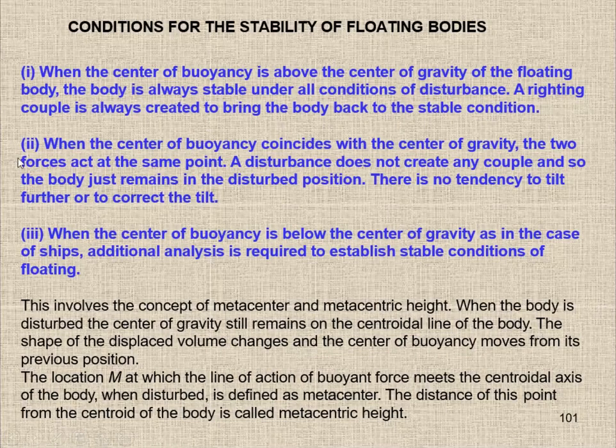Second, when the center of buoyancy coincides with the center of gravity, the two forces act at the same point. A disturbance does not create any couple, and so the body just remains in the disturbed position. There is no tendency to tilt further or to correct the tilt.